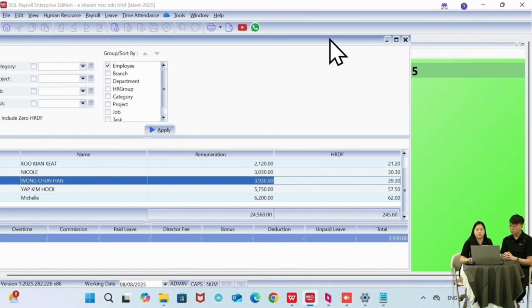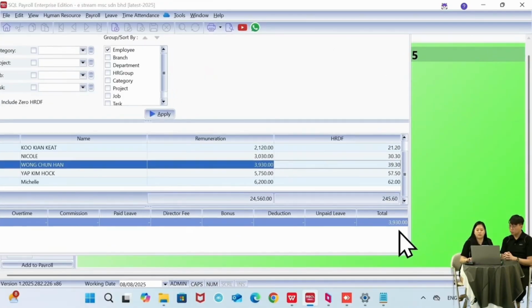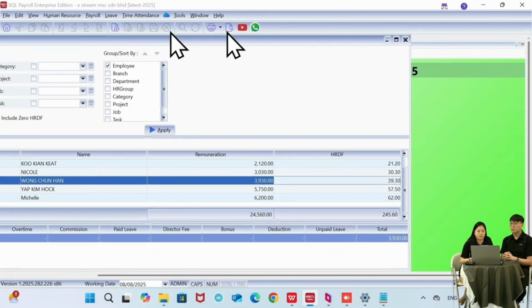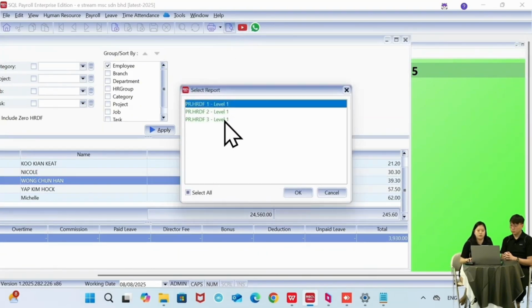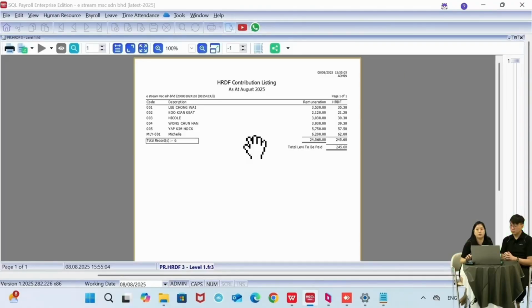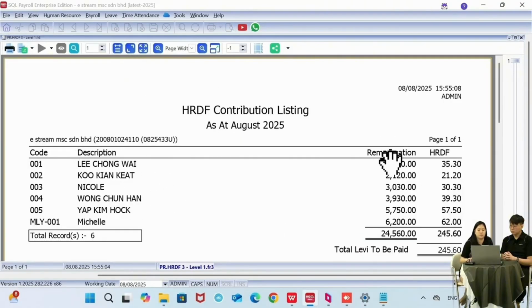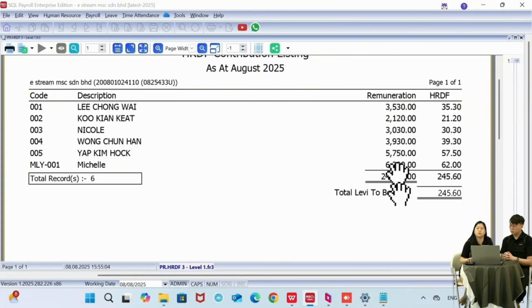But if you take a look, in the print HRDF, there isn't any print save to file option over here. It's not because SQL Payroll doesn't have it. It's because HRDF itself doesn't have this feature. They don't have the file upload feature. So no choice, you just have to manually submit for this one. We still have the listing for you to refer. So 3 formats that you can choose from. So it's just the name, the remuneration, and then HRDF, and then the total payable. You just fill up this amount into the HRDF website manually.